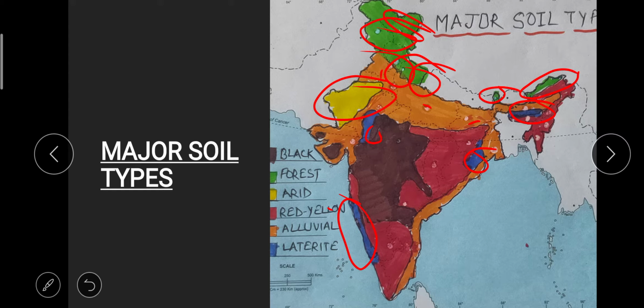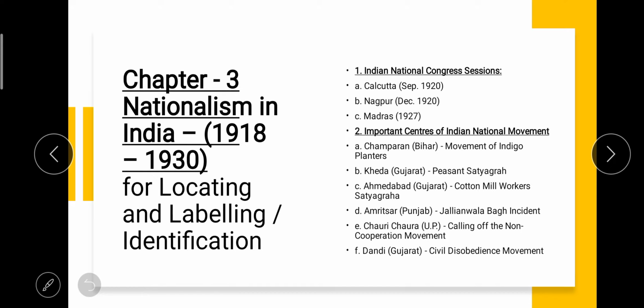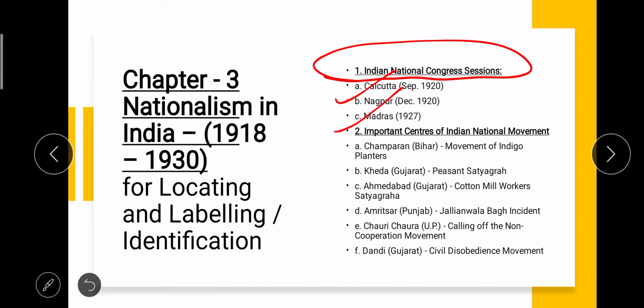Now, friends, next let's move to the next map, that is from the chapter Nationalism in India, where we have divided the features in 2 parts. In the first part, we are going to talk about some important centers of INC, Indian National Congress. In September 1920, Calcutta session, then in the same year in December, Nagpur session, and then in 1927, Madras session. Look at the map.